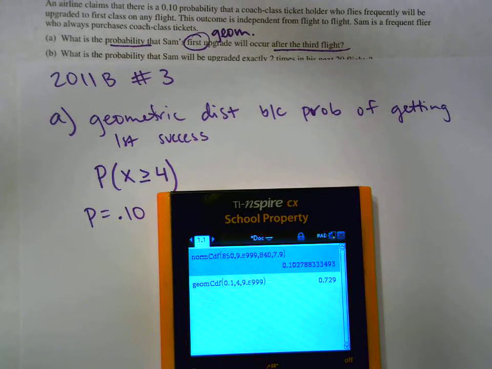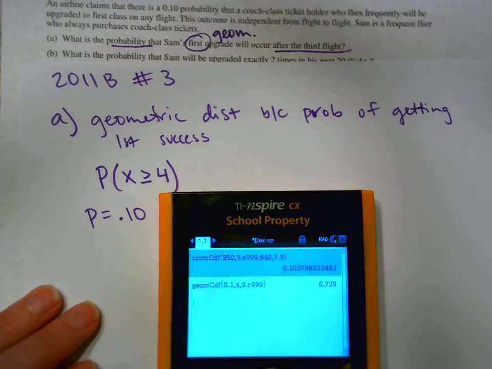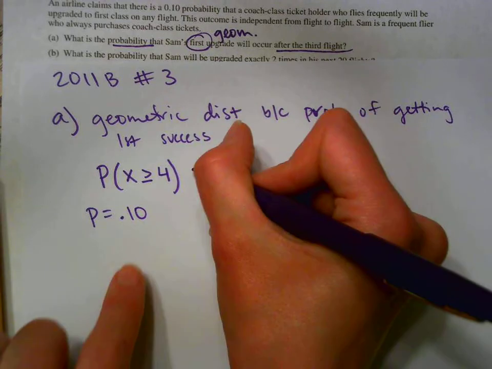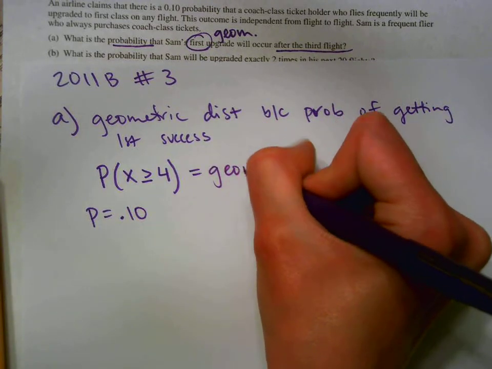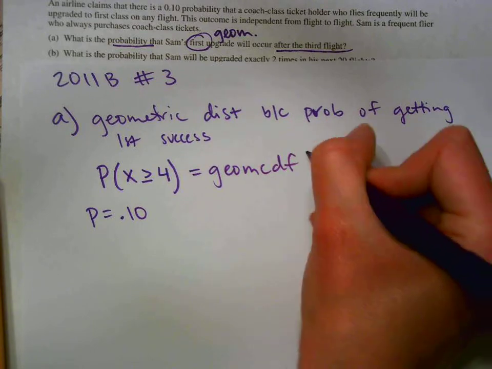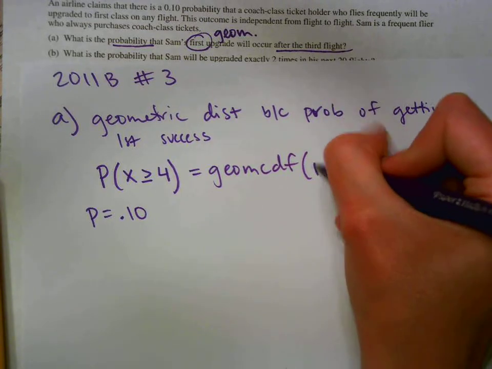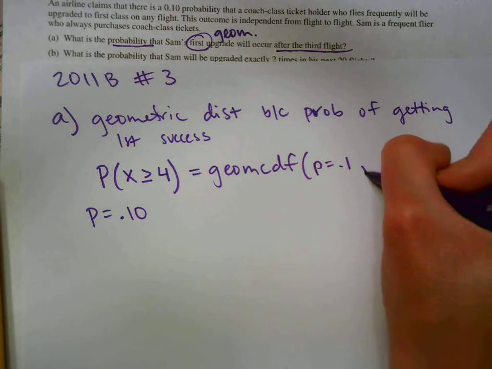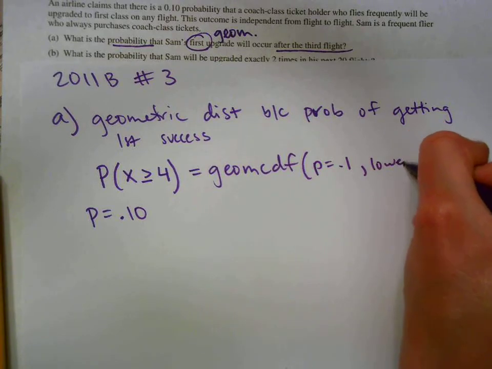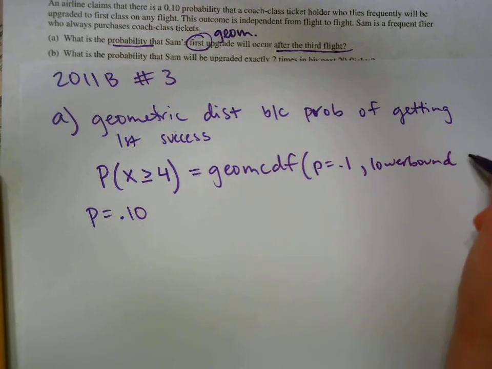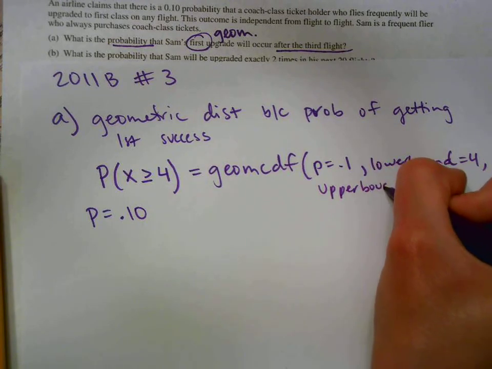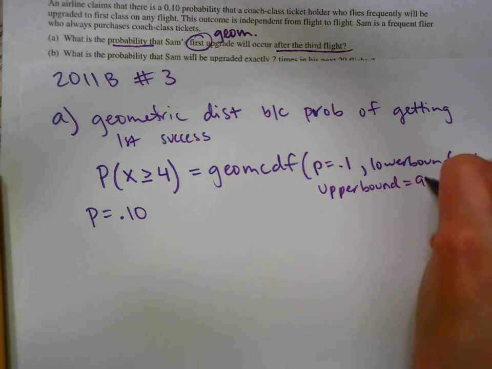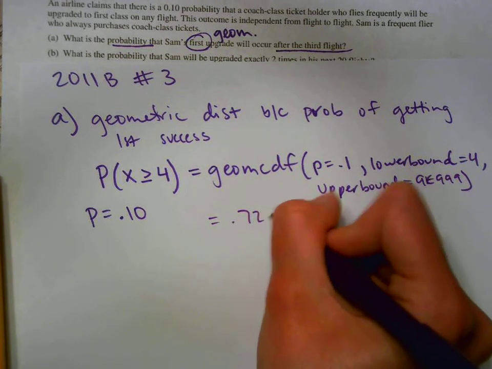So how I would write this down, just to make sure you get all your credit, is that the probability we're looking for is going to equal geometric CDF, and then label all your numbers. The probability of success we put in was 0.1. The lower bound was 4, and the upper bound was infinity. And that equaled 0.729.